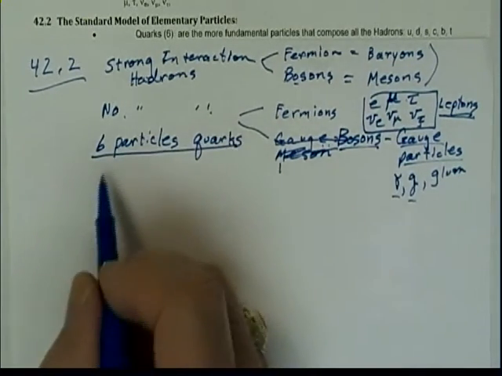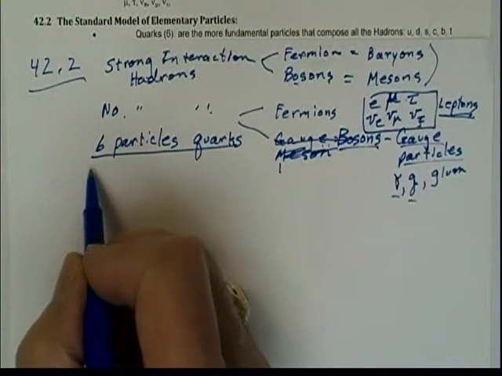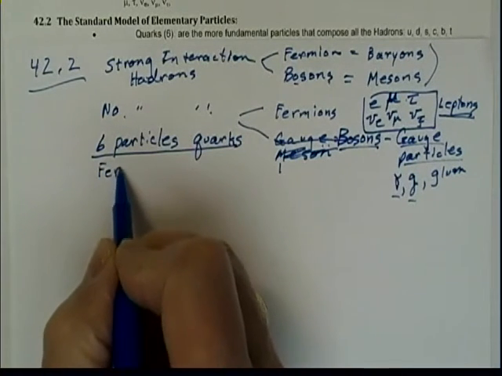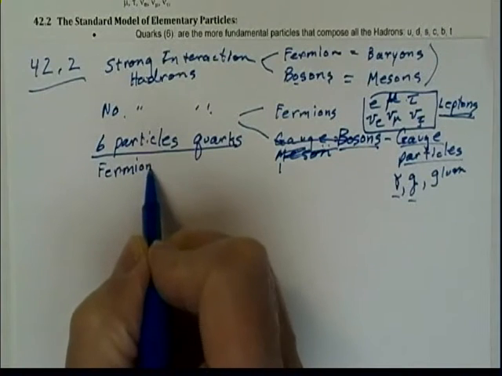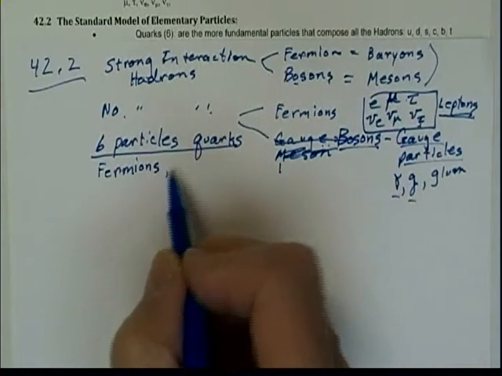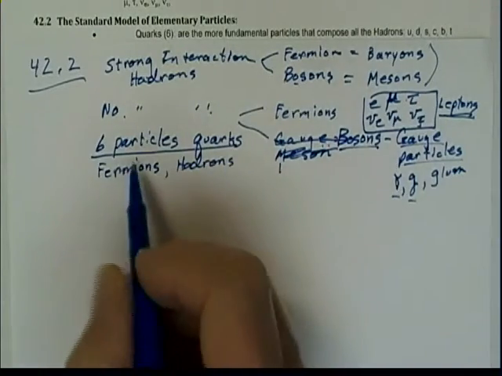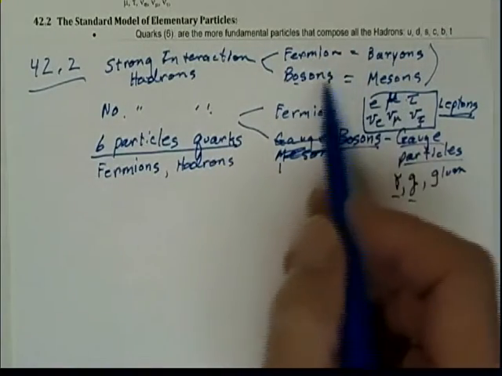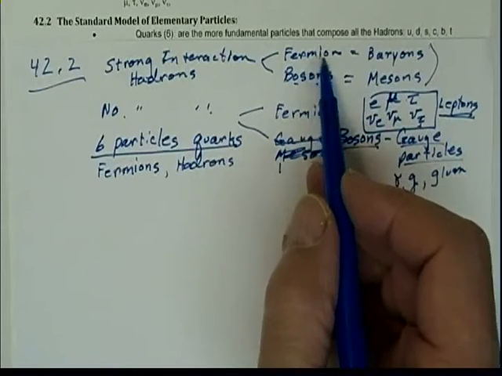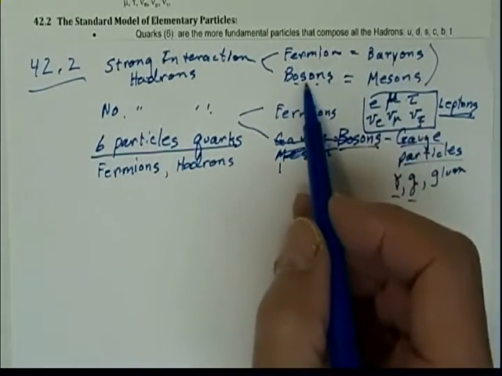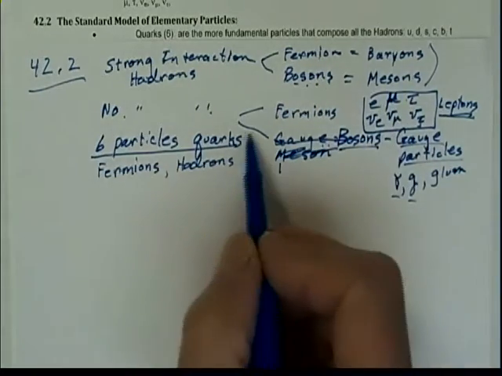And these quarks all have half integer spin, they're fermions, and they have the strong interactions, so they're hadrons. And they build up all of these particles, both the fermions, which are baryons, and the bosons, which are mesons.